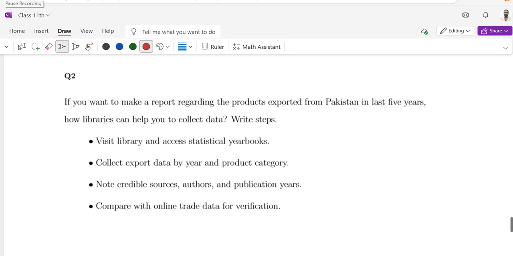Question number 2. If you want to make a report regarding the products exported from Pakistan in the last 5 years, how can libraries help you to collect data? Write steps. Number 1. Visit library and access statistical yearbooks. Number 2. Collect export data by year and product category. Third step is note credible sources, authors, and publication years. Number 4 step. Compare with online trade data for verification.